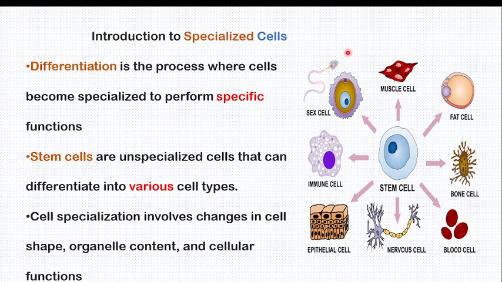See, the sperm shape is not oval, it is elongated. See how the fat cell looks. See how the epithelial cell looks. It's like not a cell, okay? But they are supposed to have a nucleus, cytoplasm, and cell membrane. Each cell is supposed to have these. But the organelle content can be different. For example, this red blood cell does not have a nucleus. That is the change in the organelle content.